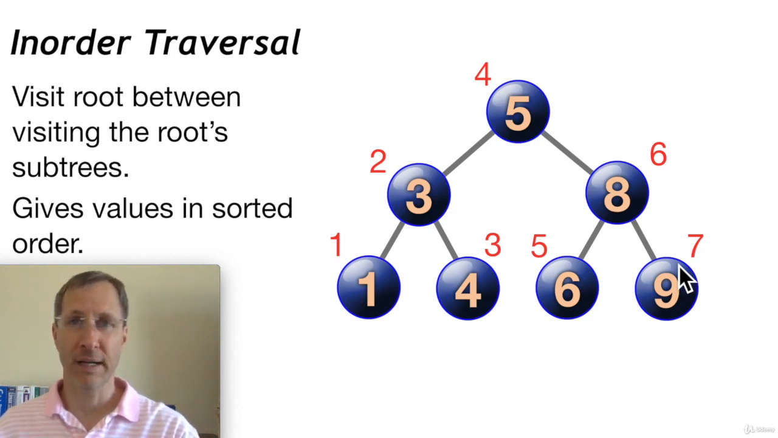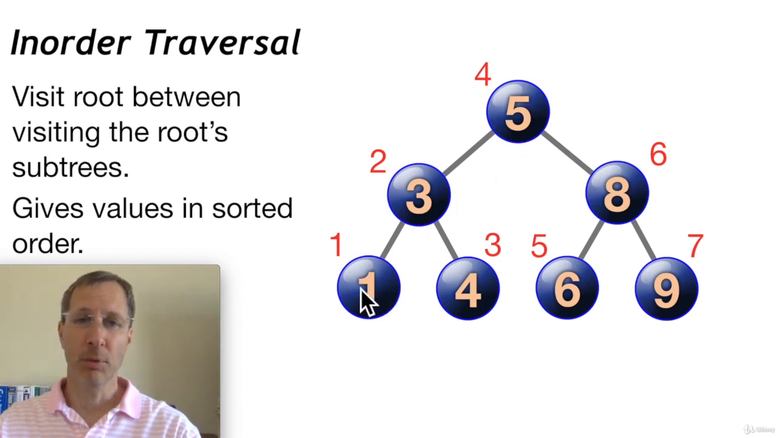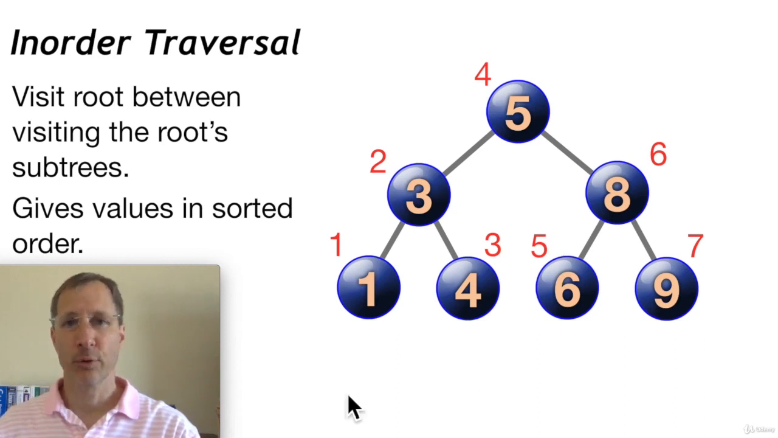An in-order traversal visits the root between visiting the root's subtrees. That means that it can deliver values in sorted order. So here we may want all of these values in sorted order, in which case we're going to start with the bottom leftmost node and work our way up. So 1, 3, 4. We visit 1's parent node and then its right subtree. And then we visit 3's parent node and then its right subtree, starting with the leftmost node. So we're always working our way up from the bottom and working our way to the right. So that's an in-order traversal.